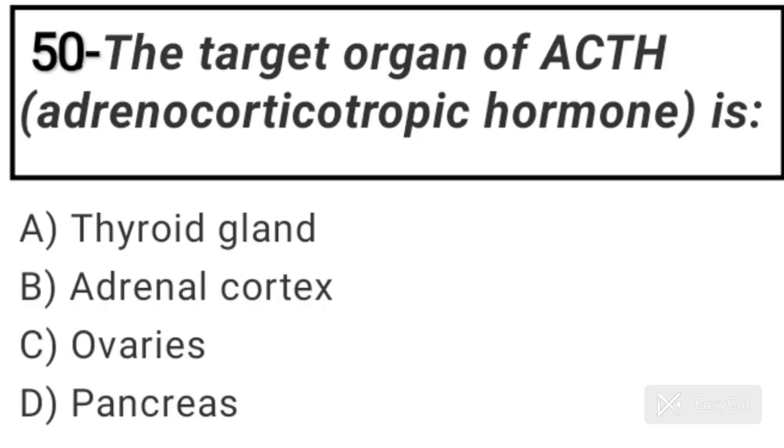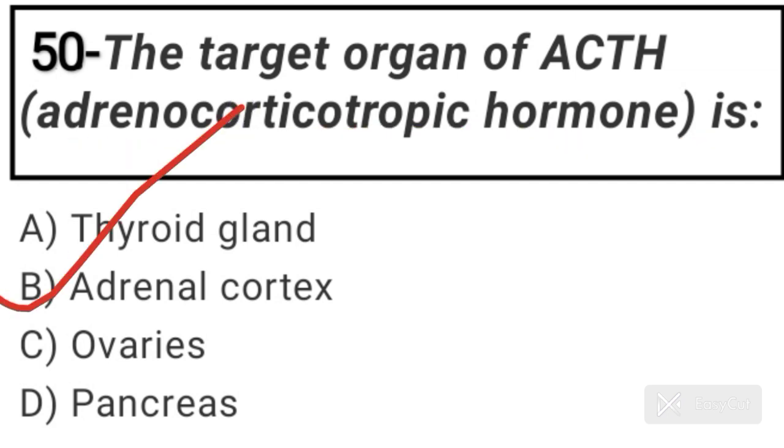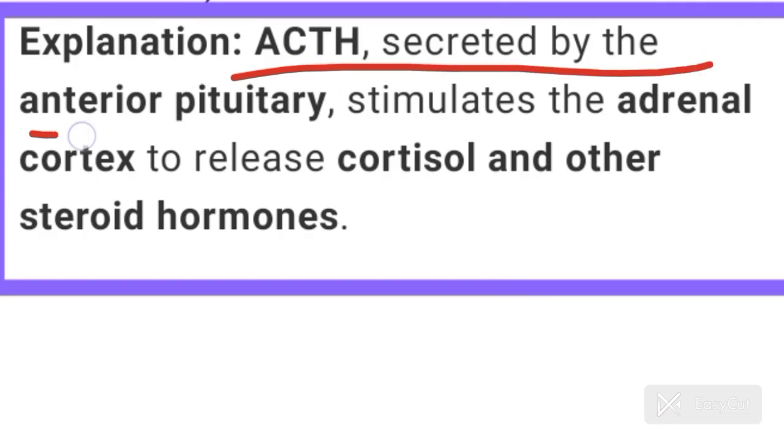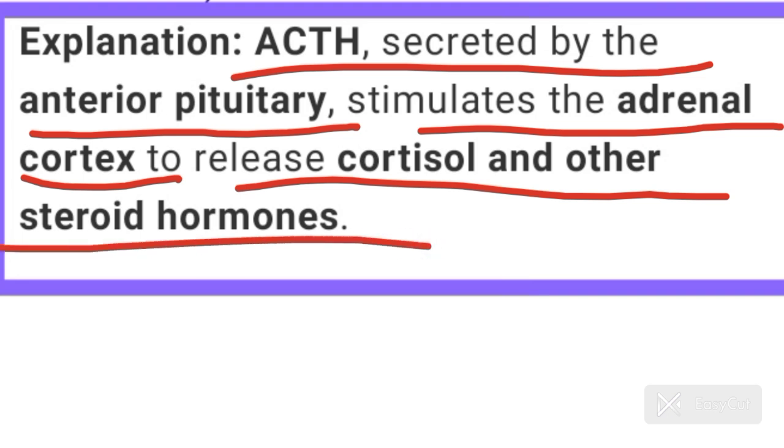Now come to the last question of this chapter, that is question number 50. The target organ of ACTH, adrenocorticotrophic hormone, is, option B is correct for question number 50. Adrenal cortex is the target organ of adrenocorticotrophic hormone. ACTH is secreted by the anterior pituitary. It stimulates the adrenal cortex to release cortisol and other steroid hormones.